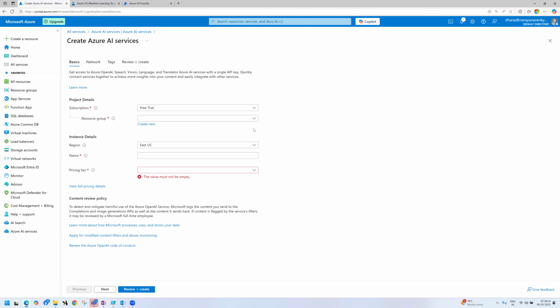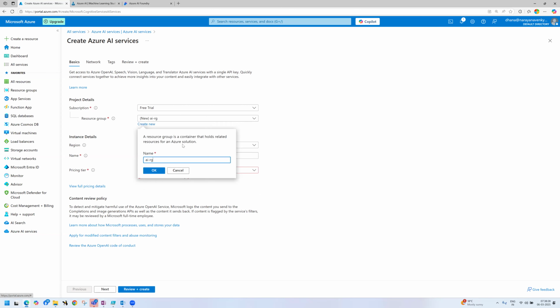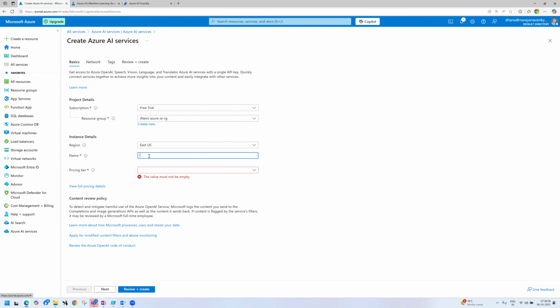Now I am choosing, there is no AI vision, right? Nothing required. I am giving the resource group Azure-AI-RG. Location, east or west. What is the name?